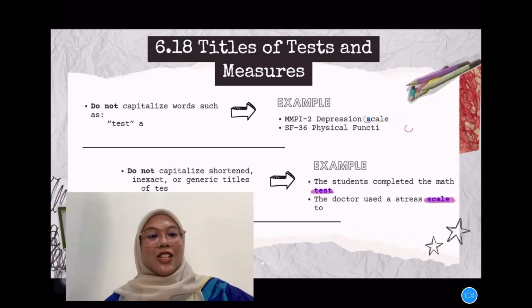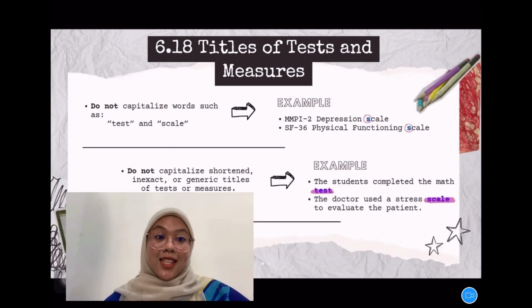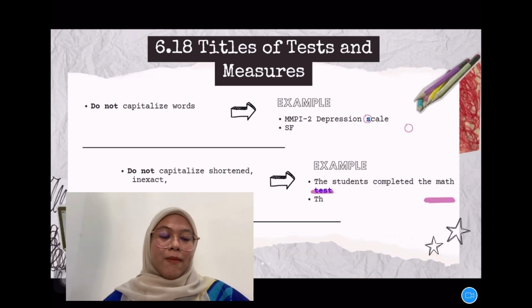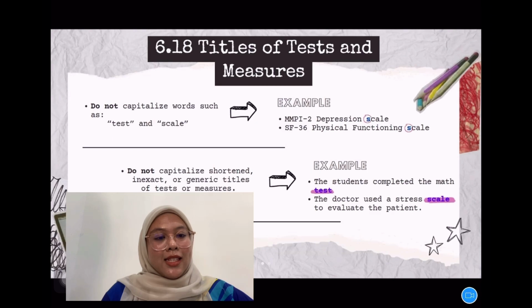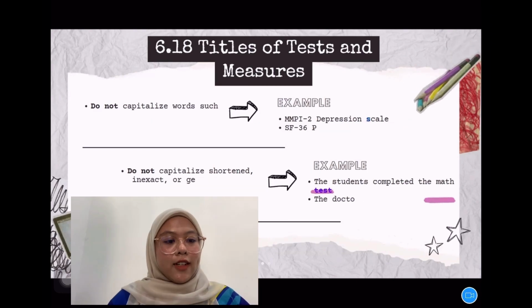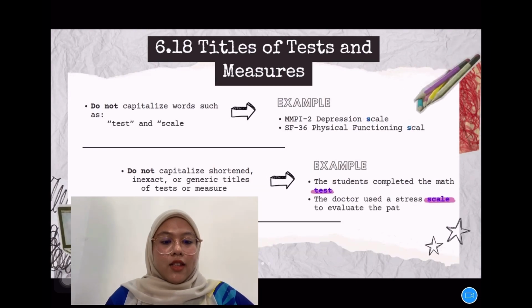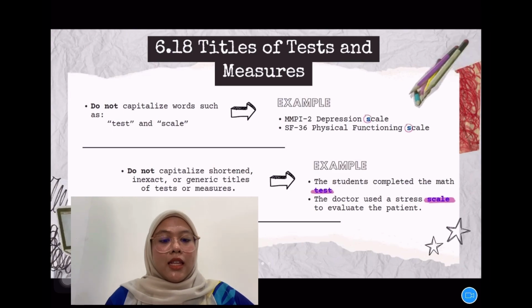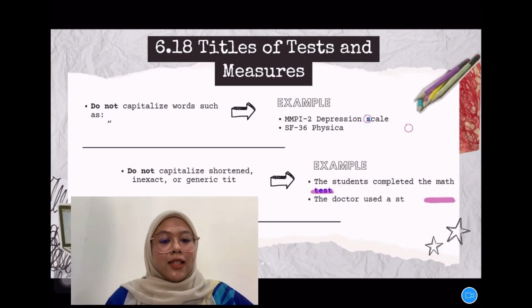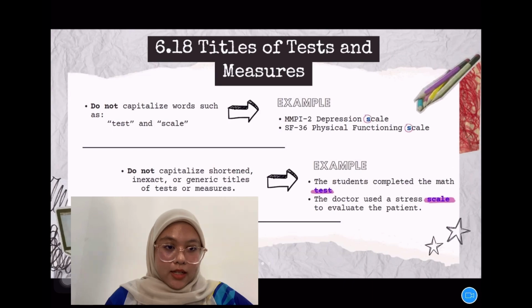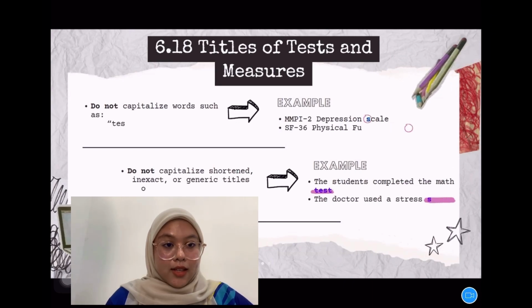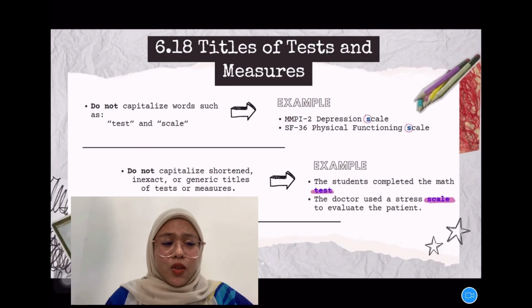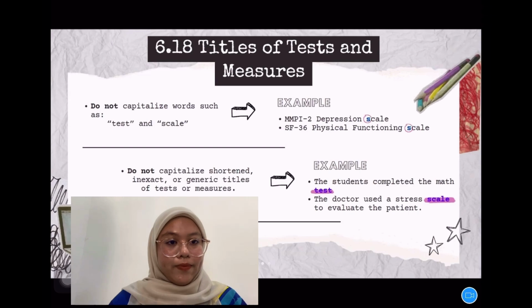Do not capitalize words such as test and scale. For example, MMPI-2 depression scale and SF-36 physical function scale. Do not capitalize shortcut, inexact or generic titles of tests or measures. For example, "The student completed the math test." The second one, "The doctor used a stress scale to evaluate the patient."